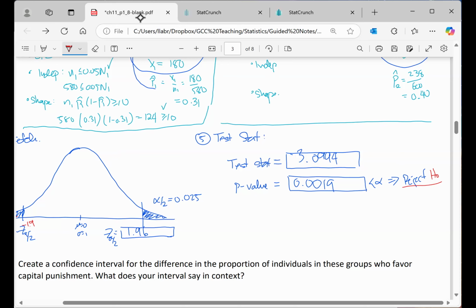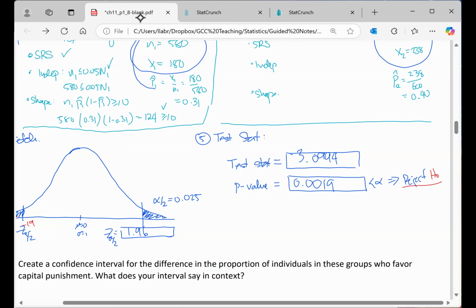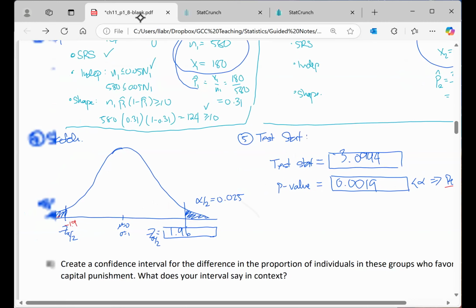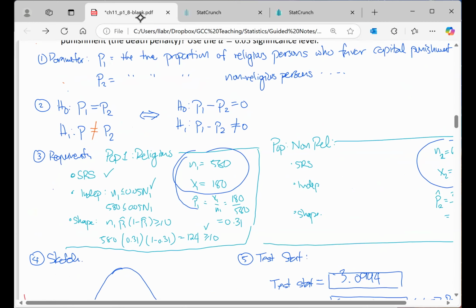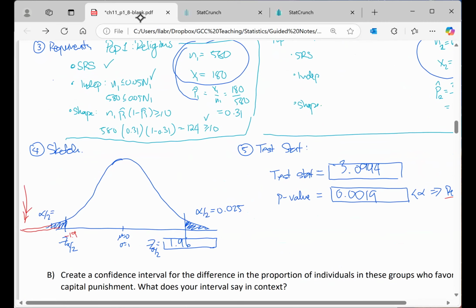And whenever we reject the null hypothesis, we know that we have sufficient evidence to support the alternative. So all we're going to say is the alternative in words. You've practiced this before. So this example, I guess we can just quickly sketch it out one more time.